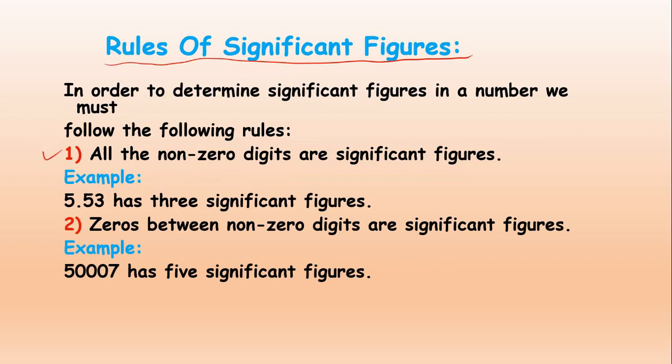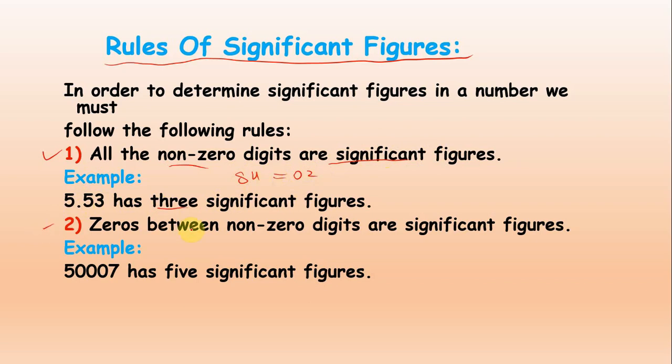Rule number 1 is that all the non-zero digits are significant figures. Means those numbers which are non-zero, without zero. For example, 5.53 has 3 significant figures, or we can say that 8.4 has 2 significant figures because they are non-zero digits.